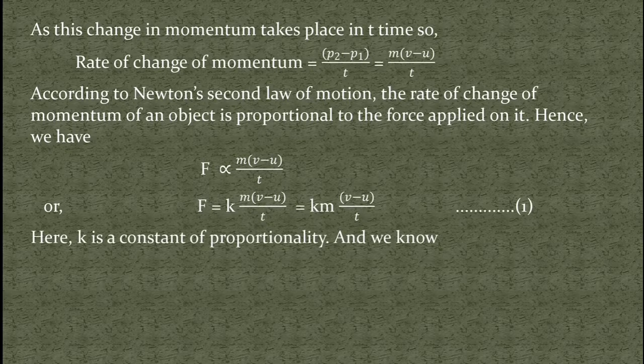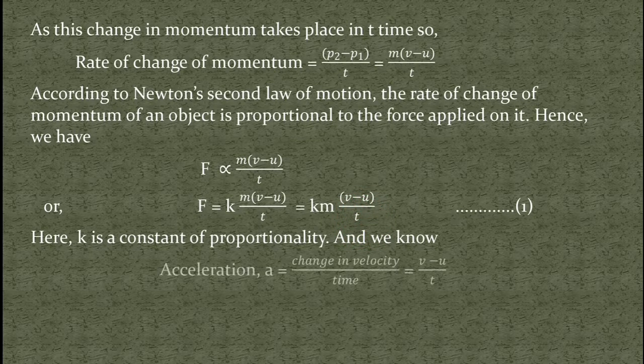Now here k is the constant of proportionality, and we know that the object is moving with initial velocity u, and when a force F is applied on it, its velocity becomes v. So the change in velocity is v minus u, final velocity minus initial velocity. And change in velocity divided by time is known as acceleration.